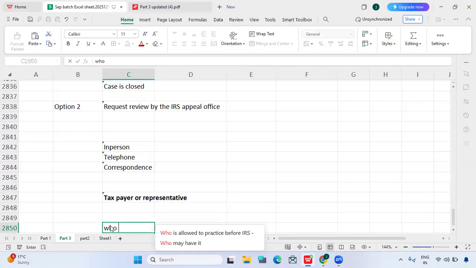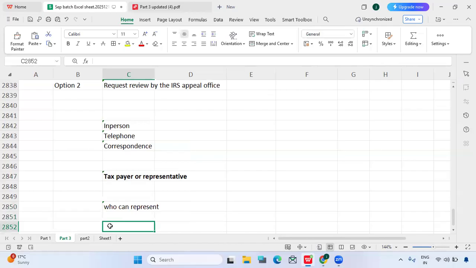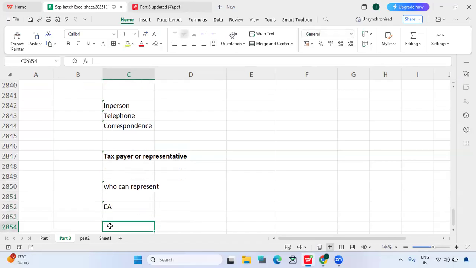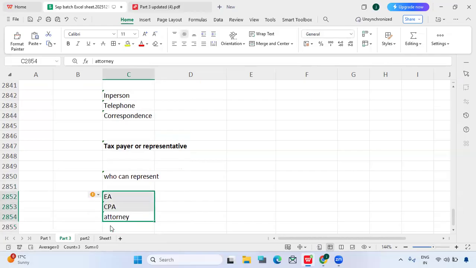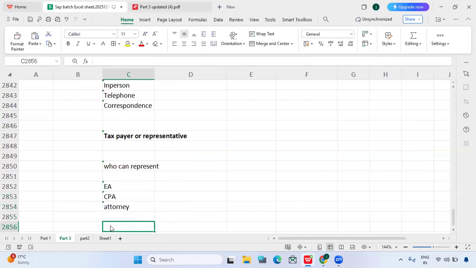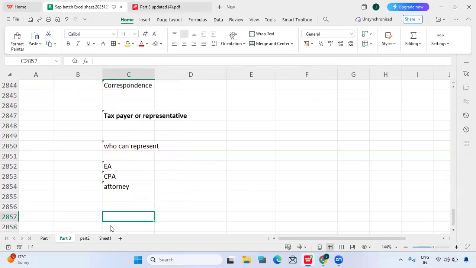We have already seen, right? Enrolled agents, CPAs and attorneys can represent before the IRS, in appeals and everything. These are enrolled persons, enrolled preparers or representatives, which are enrolled agent, CPA and attorney.